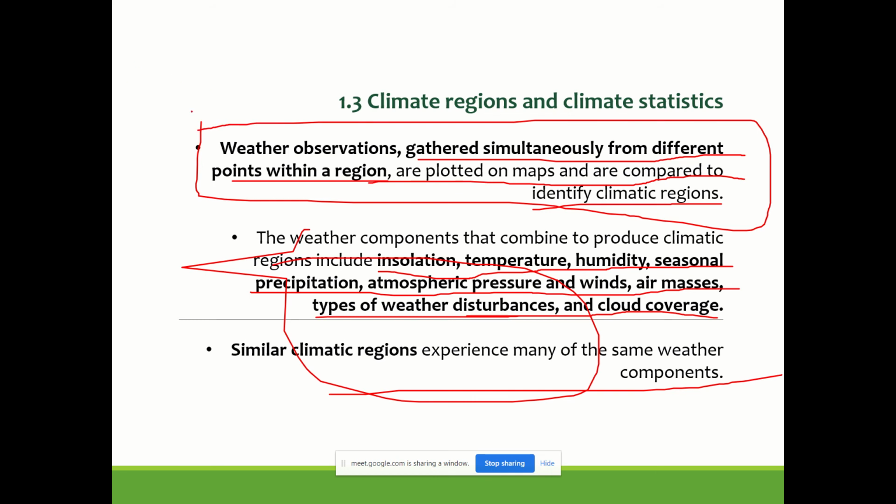Actually, there are weather stations across the country. Using these weather stations, the information is collated over a period of time, and then this information is statistically analyzed to come out with one set of climatic data.